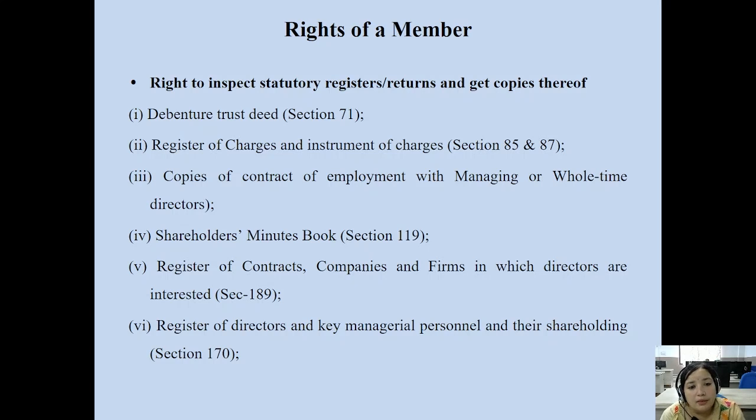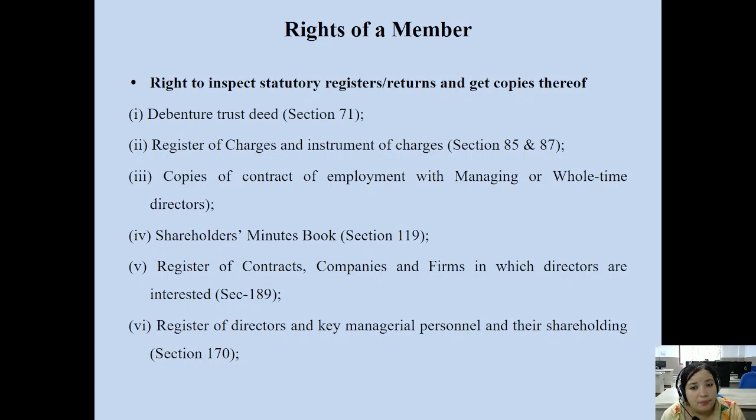Number one is, as per section 71 of the Companies Act 2013, the debenture trust deed. That is a register maintained by the accounting department of the company, the account section of the company. Debenture trust deed, section number 71.